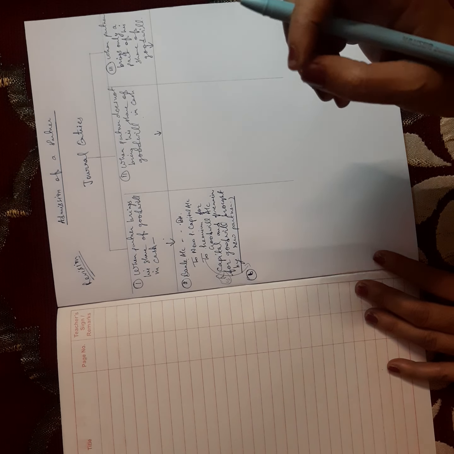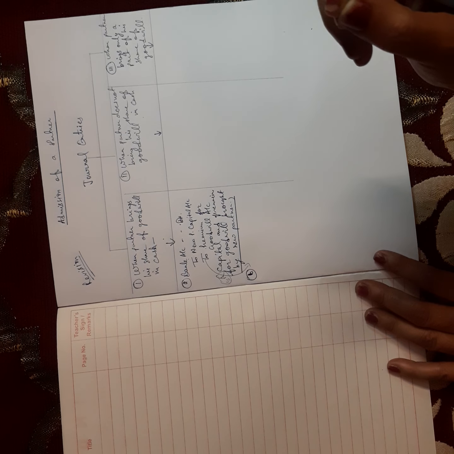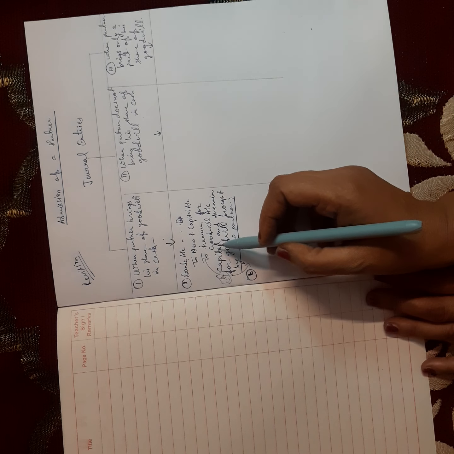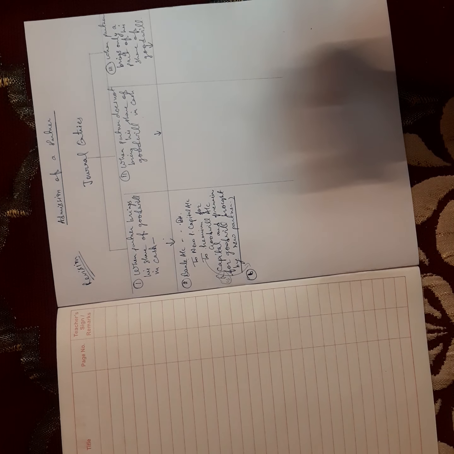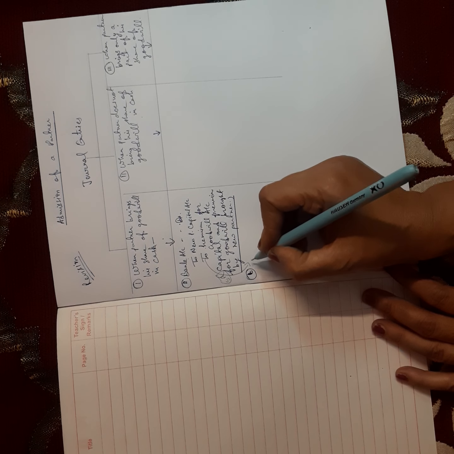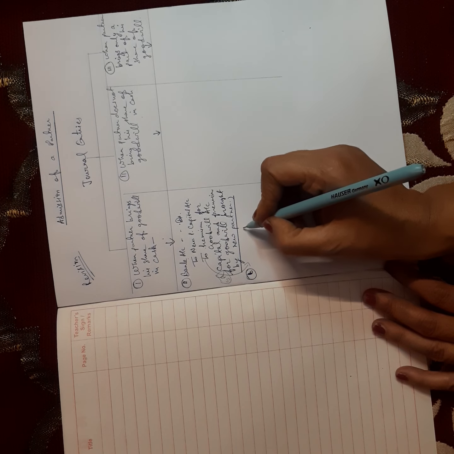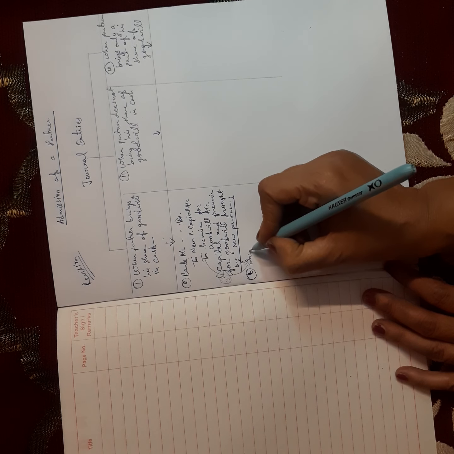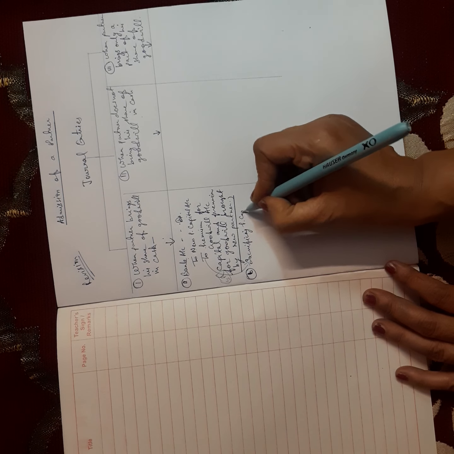So always keep in mind only premium for goodwill is distributed among partners in their sacrifice ratio. If any partner will be gaining in this case, that partner will be debited with his gain amount. So the journal in this case will be sacrificing partners' capital account debit. If two partners are there like A and B, then A's capital account debit, B's capital account debit. So here I write sacrificing partners capital account.